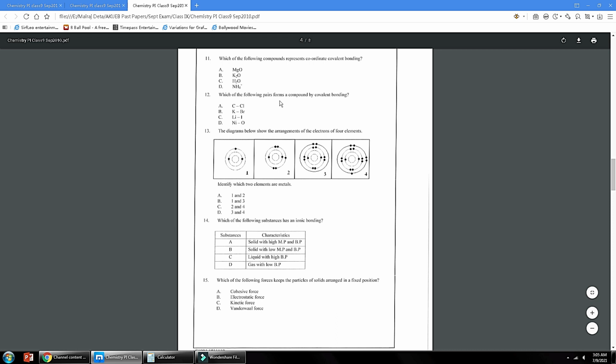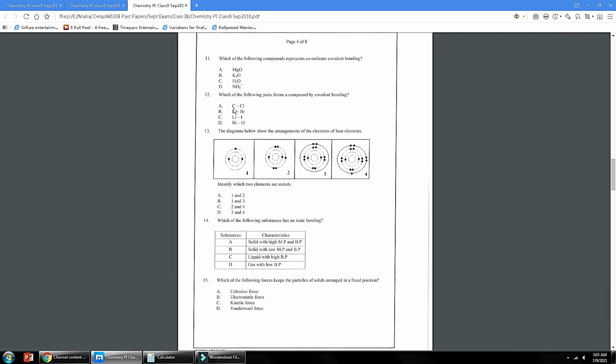Number 12, which of the following pairs form a compound by covalent bonding? Here a covalent bond is formed between 2 non-metals. Option A is correct, where carbon is a non-metal, and chlorine is also a non-metal. In the remaining options, one metal and one non-metal are present, and these are between nickel, a transition metal, and oxygen, a non-metal. So option A is the correct answer.